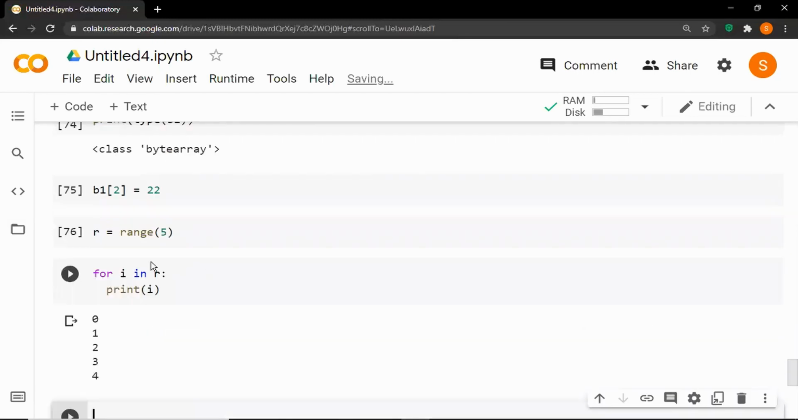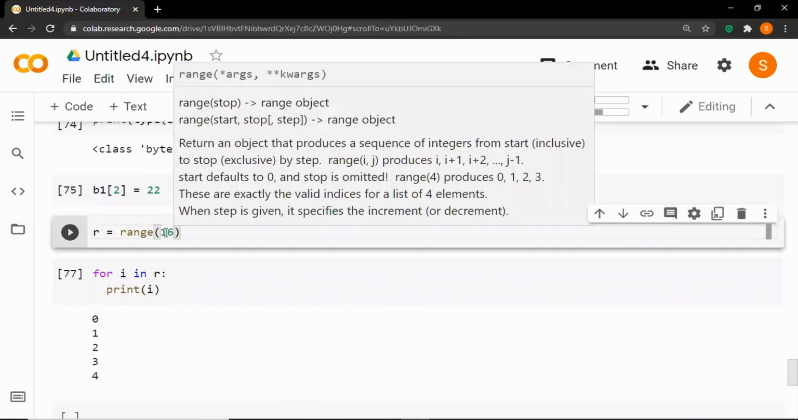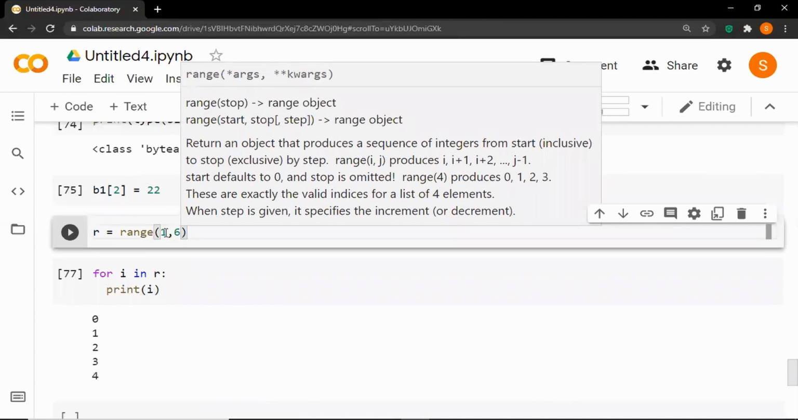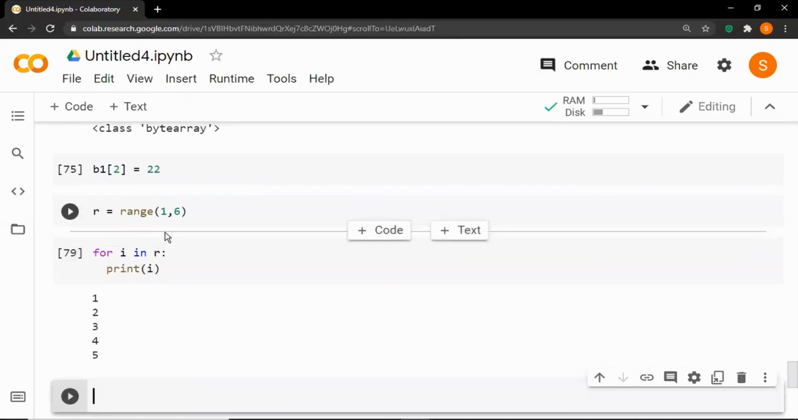Now let's pass two values. So let's say 1 comma 6. Run the cell, and this is where it should start from, and it should go all the way till 6. So run the cell, and it goes 1 to 5. It excludes the maximum value that we provide, that is 6.